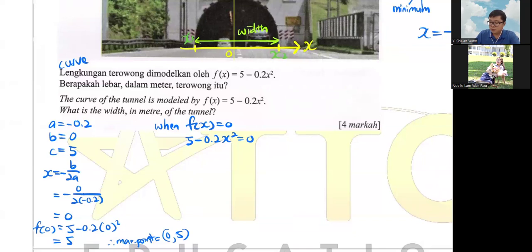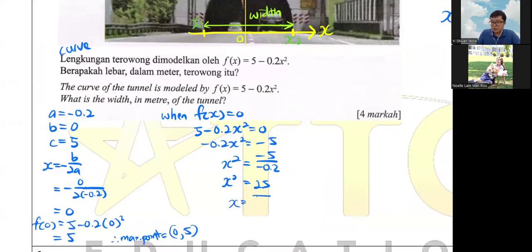You just put your 5 on the other side, so you get -5. So x squared equals -5 divided by -0.2. Sorry, I want to prepare my calculator. So we have -5 divided by -0.2. It's 25, right? So x squared equals 25. So x equals the square root of 25.